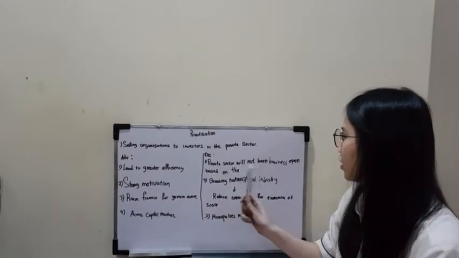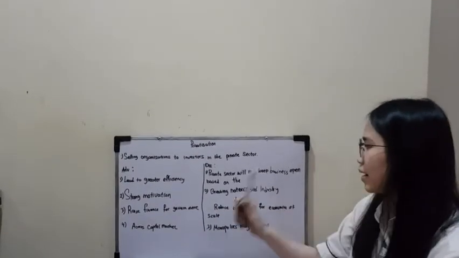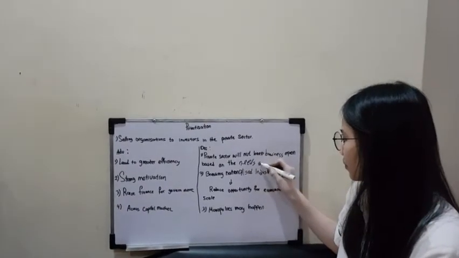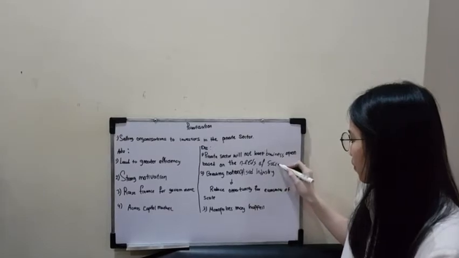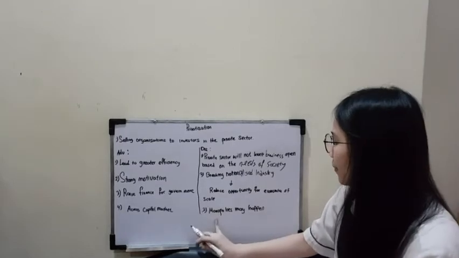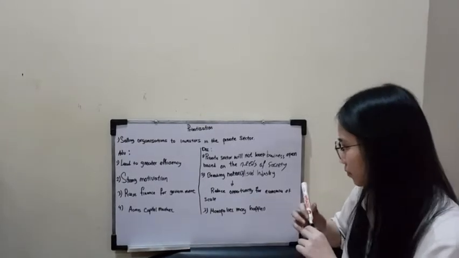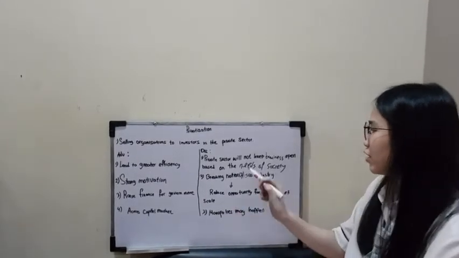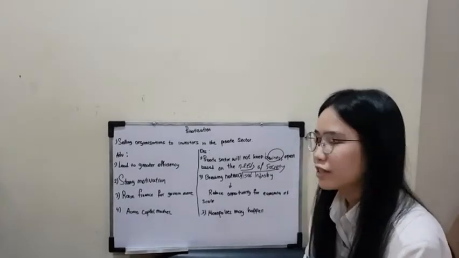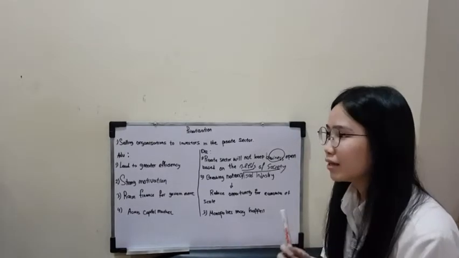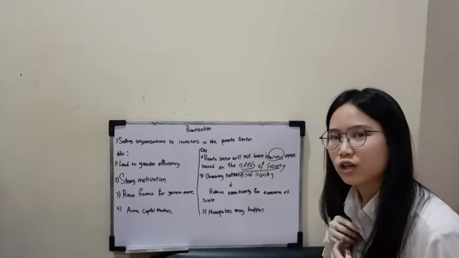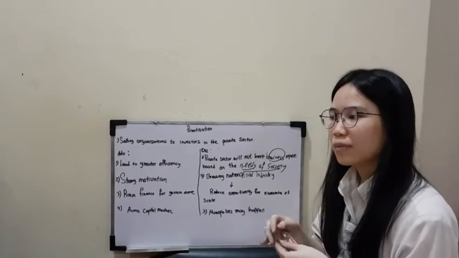First, private sector will not keep businesses open based on the needs of society. Next, breaking nationalized industry. Monopolies may happen. First, private sector will not keep business open based on the needs of society. What's the meaning of it? It means private sector will not produce any services, any product that are not bringing them profit but very useful